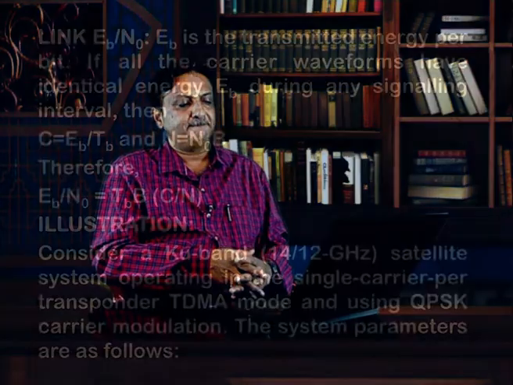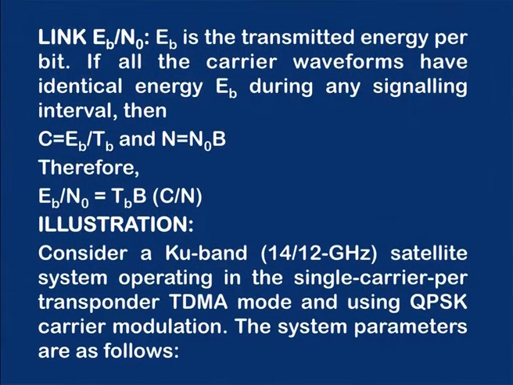So, let us look at an illustration of how this link can be calculated. For illustration I have taken one example. Consider a Ku band, that is 14/12 gigahertz band, satellite system operating in the single carrier per transponder TDMA mode, time division multiple access, and using QPSK carrier modulation. The system parameters are as follows.